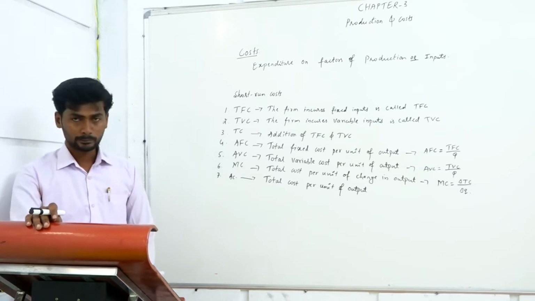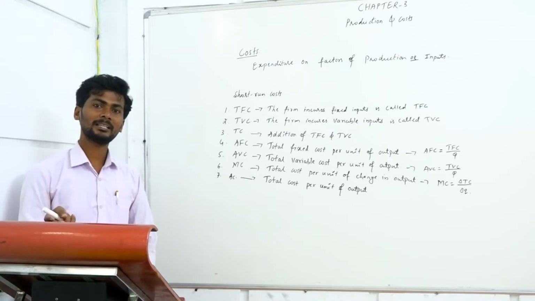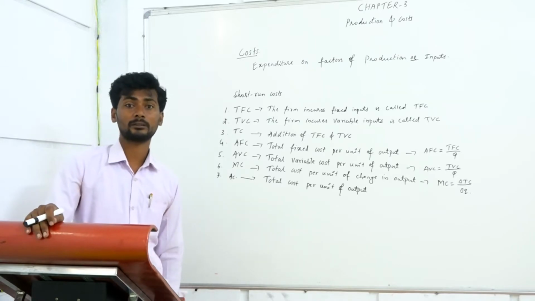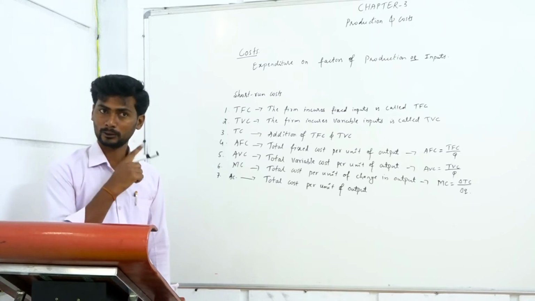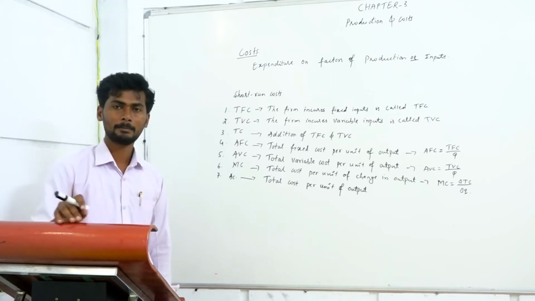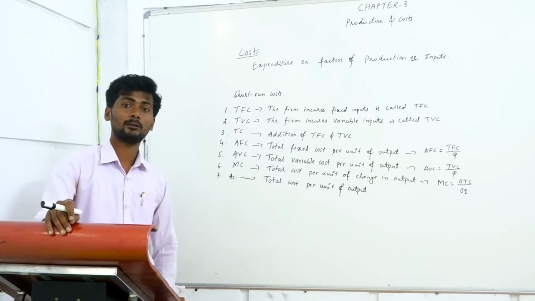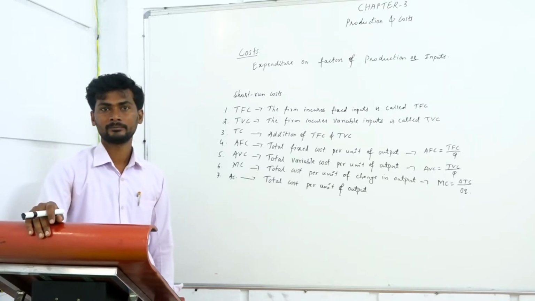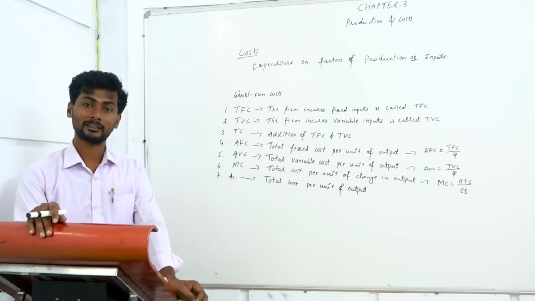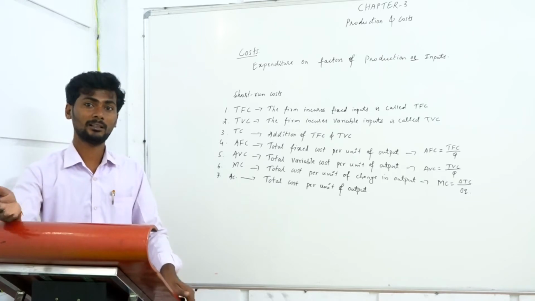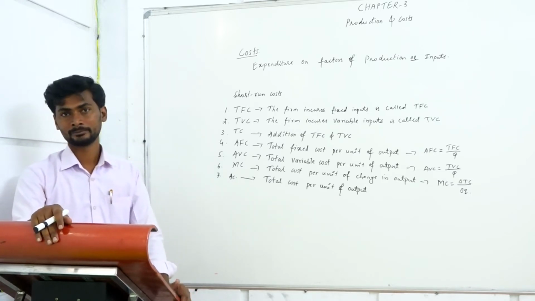In production, I told you there are two types of factors of production in the short term. I am talking about production, not cost. In the short term, there are two types of factors or inputs: fixed factors and variable factors. And in the long run, all factors are variable.